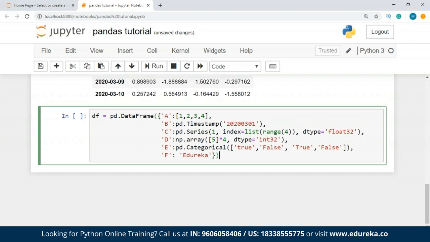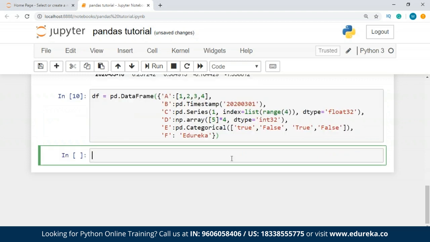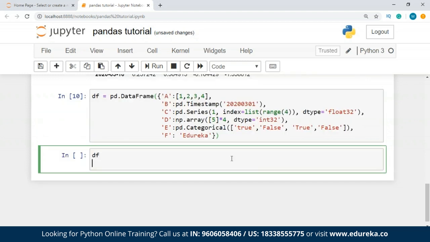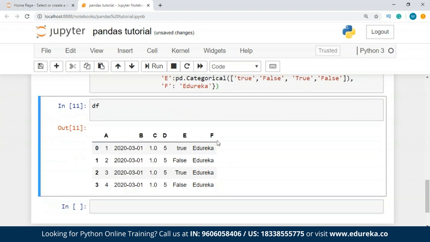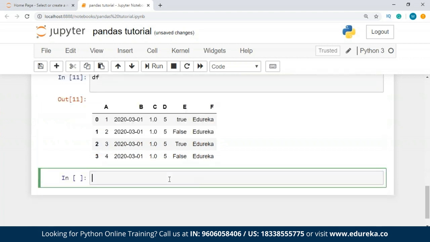Alright, so our dictionary is done over here. So we have created our data frame, guys. There's no error. Now when I print this, we have our data frame, guys. So A, B, C, D, E and F. So we have all these values using different data types, or we can call them objects as well.